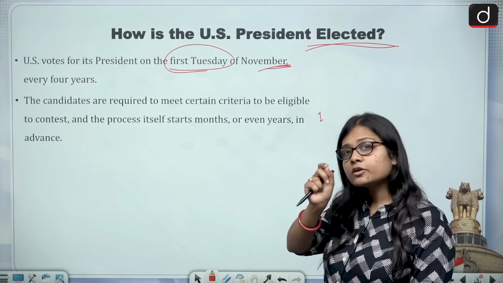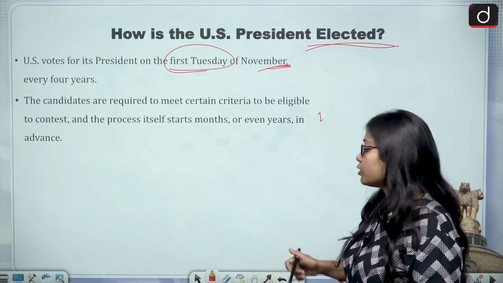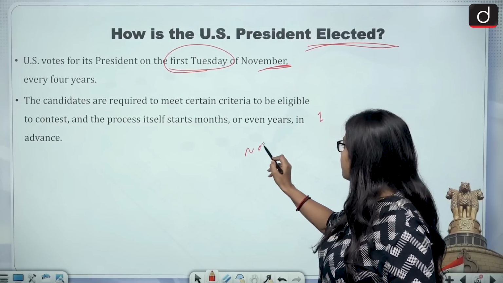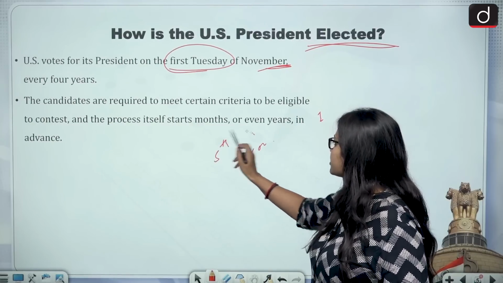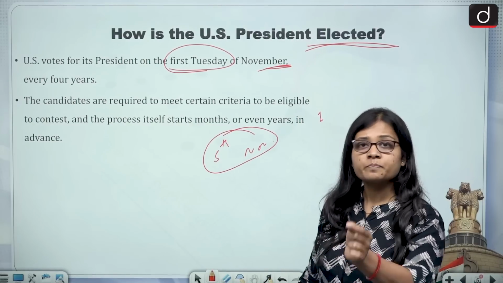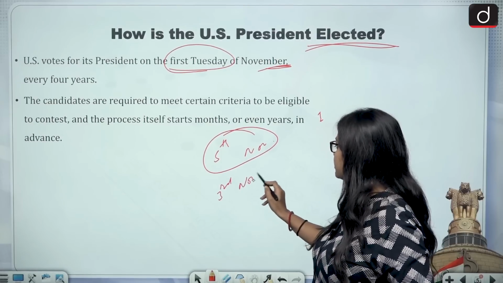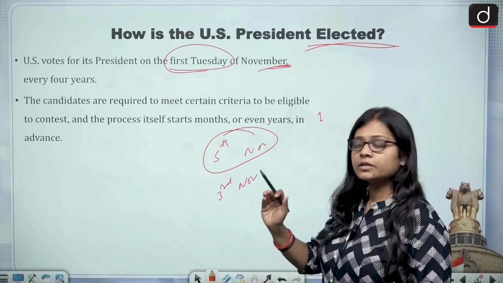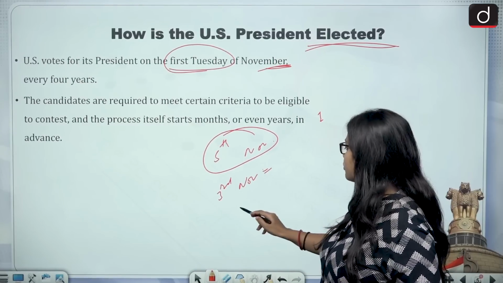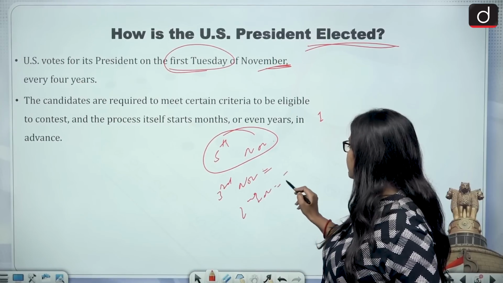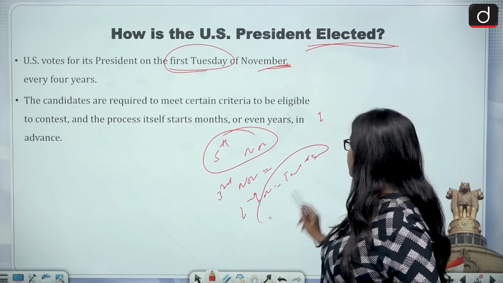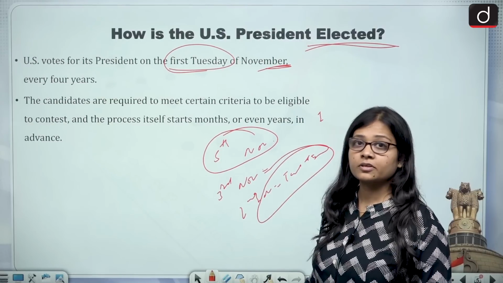Now why am I using the words first Monday? Because imagine this is November and the voting is taking place on 5th of November. Now imagine the month starts in a way that the 2nd of November is a Tuesday. No, that will not take place.